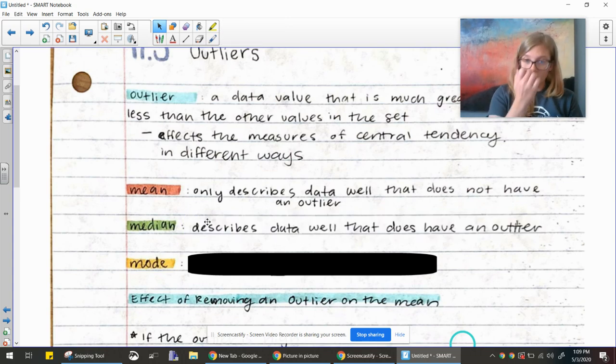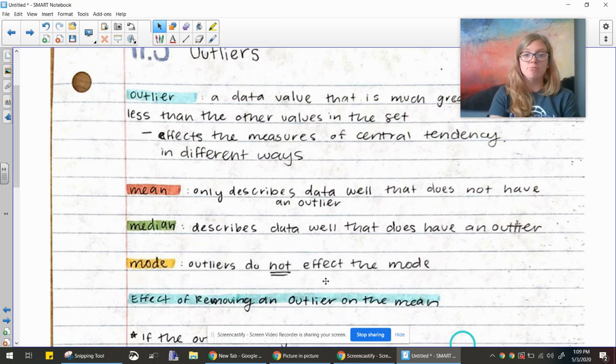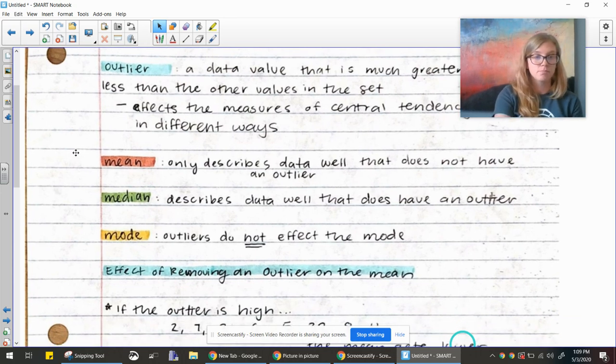Median does describe data well that has an outlier. So if you have an outlier in your set of data, the median might be the way to go in terms of describing it. As far as the mode, outliers do not affect the mode at all. So mode is still a valid source of data. Median is better than mean when it comes to describing data with an outlier.